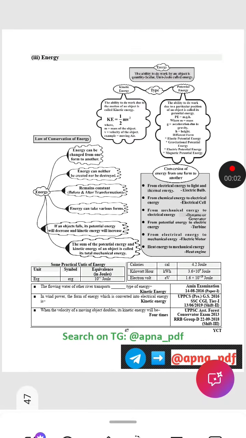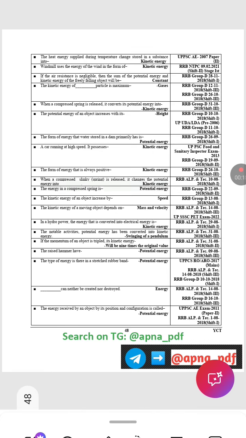The flowing water of a river transports kinetic energy. In wind power, the form of energy which is converted into electrical energy is called kinetic energy. When the velocity of a moving object doubles, the kinetic energy will be 4 times. The heat energy supplied during a temperature change is stored in a substance as kinetic energy.